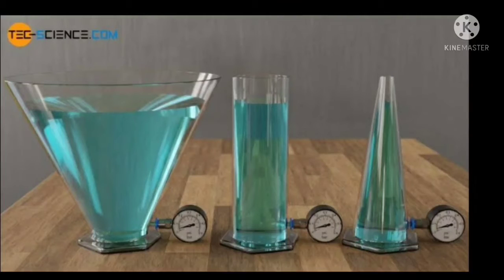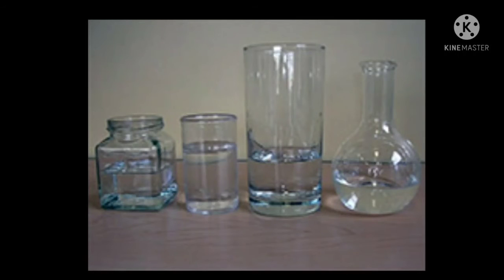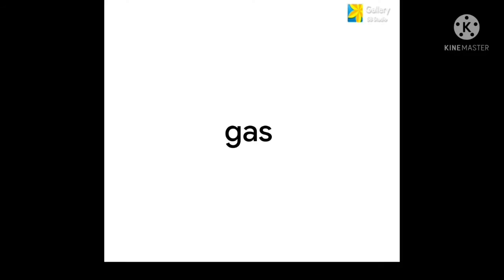So, liquids are kept in a vessel. They take the shape of the vessel in which they are kept. Liquids have a definite volume. So, the amount of the liquid remains same even if it takes shape of the container.